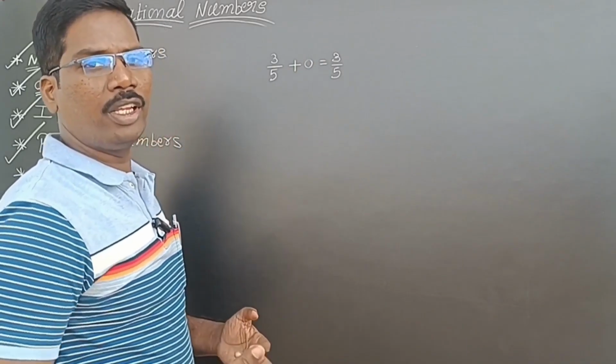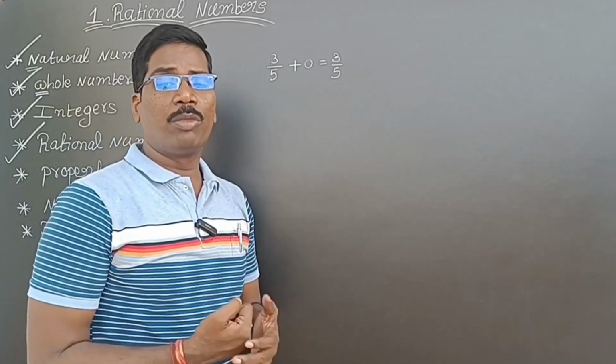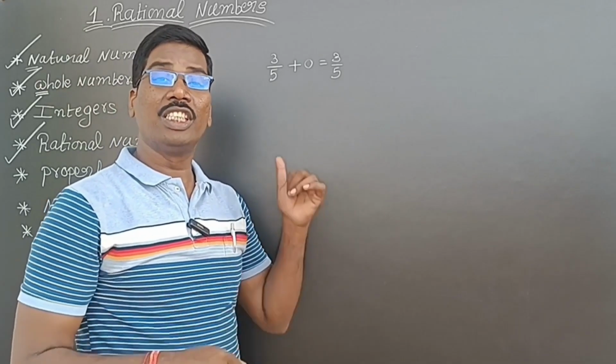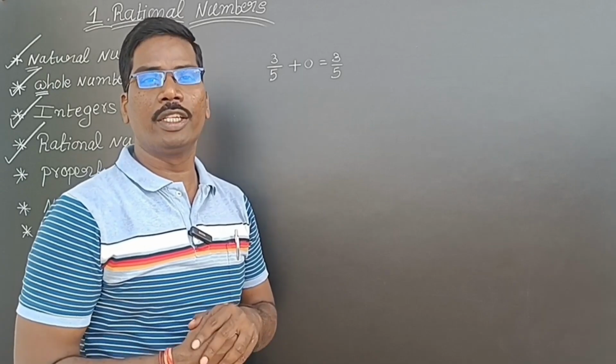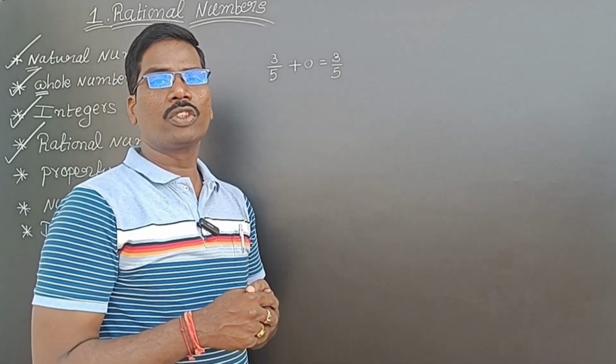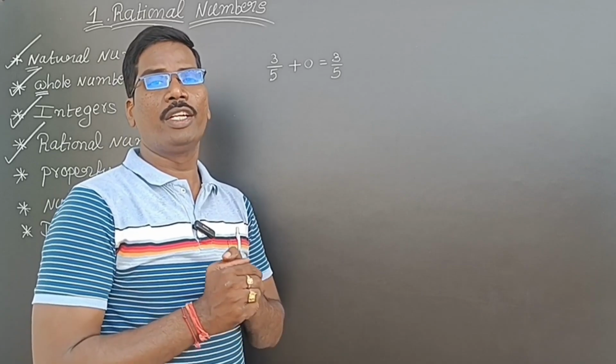So it is identified with 0. What number am I taking? For getting the same number, we are adding 0 to 3 by 5. So this 0 is called additive identity, because we are doing addition.